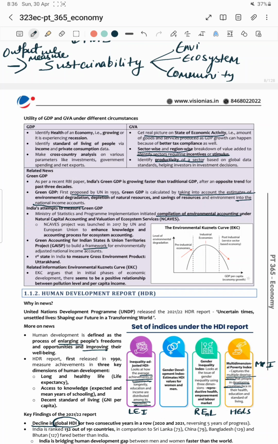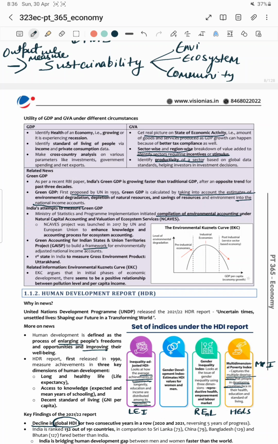Next is the Green Accounting for Indian States and Union Territories project. This project was introduced to build a framework. Now in order to calculate a green GDP, you need a framework. So that's why this project was introduced. And the first state in India to measure the gross environment product was Uttarakhand.